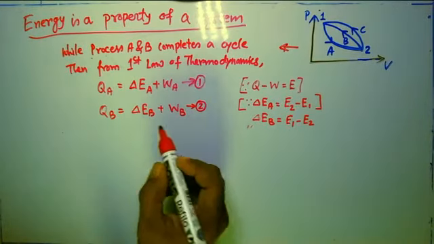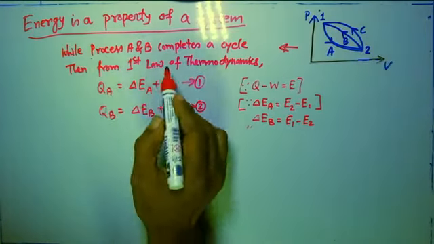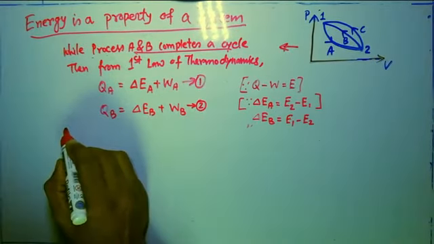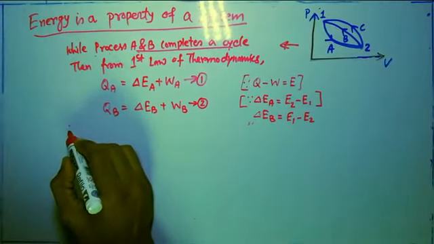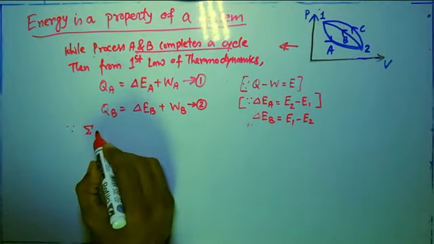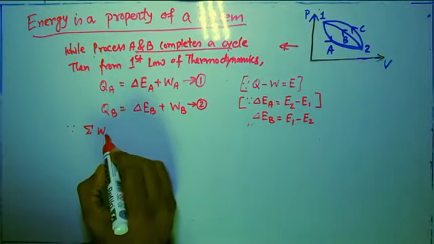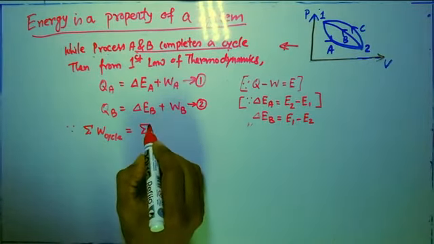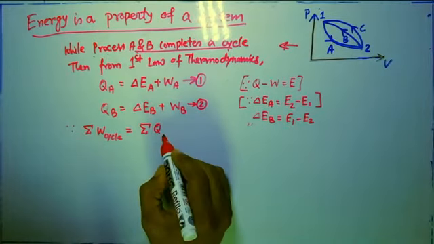Now processes A and B complete a cycle, as I already wrote over here. So I can write that the algebraic sum of work for a cycle is equal to the algebraic sum of heat for a cycle.